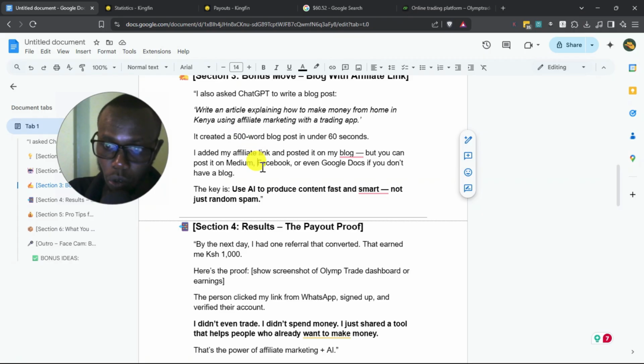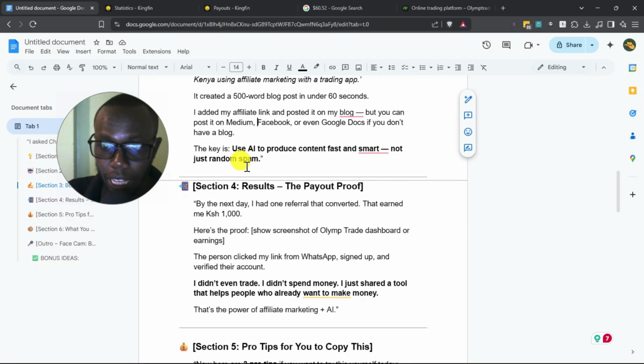It's short, so it can work on Facebook, or even you can use Google Docs if you don't have a blog. So Google Docs is just like MS Word. It's like Microsoft Word, but online, right? So you need bundles to access it. The key is to use AI to produce content fast and smart, not just random spam. So make sure if you're using this, you're producing smart content.